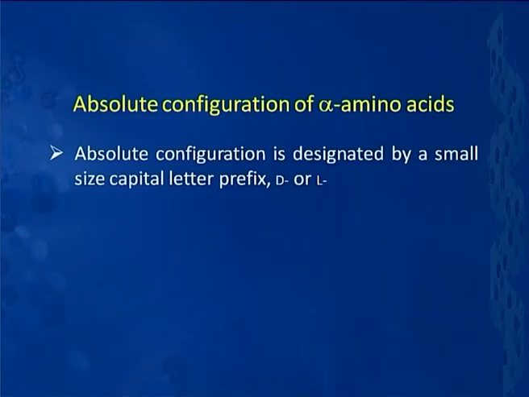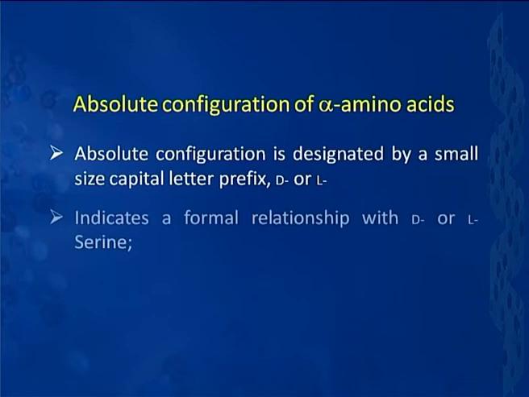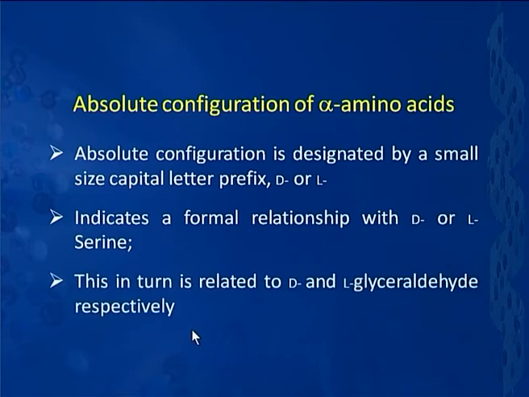Let us now talk something about the absolute configuration of alpha amino acids. Absolute configuration basically is designated by a small sized capital letter, that is D or L. Essentially, the absolute configuration refers to the three-dimensional arrangement of the chiral carbon atom over here. And in the case of alpha amino acids, it indicates a formal relationship of the given amino acid with D or L serine, which again is an amino acid, because that has been chosen as a standard reference here. And this serine in turn is related to D and L glyceraldehyde respectively.